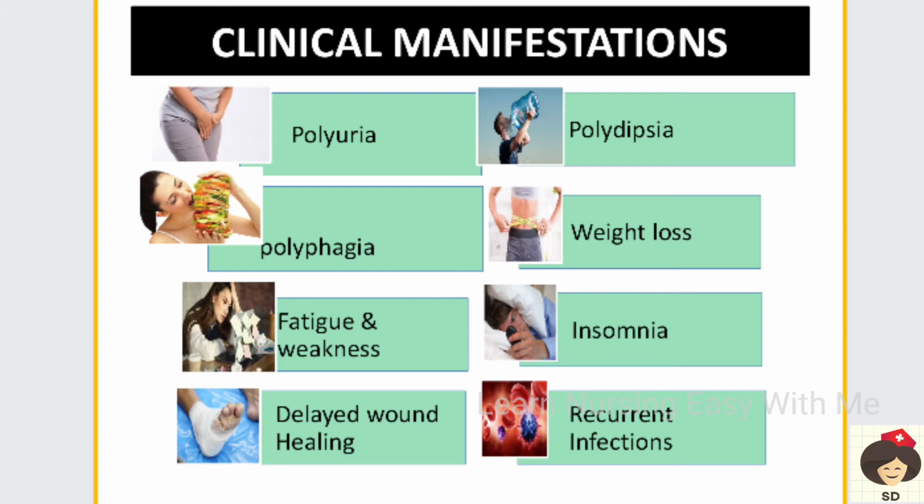Again, glucose is needed to provide energy for the tissues. There is glucose in the blood but it is not properly transported to the tissues. So tissues lack glucose, and the patient will have fatigue and weakness, and insomnia, that is sleeplessness, because of increased glucose, and the fatigue and weakness will not allow the person to sleep.